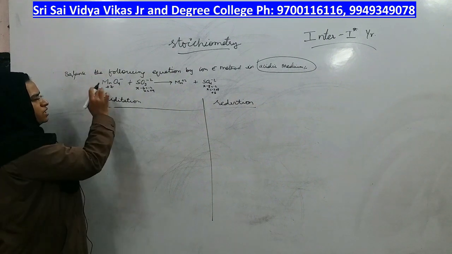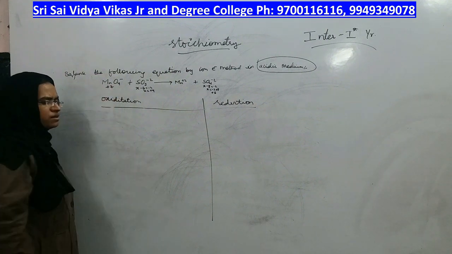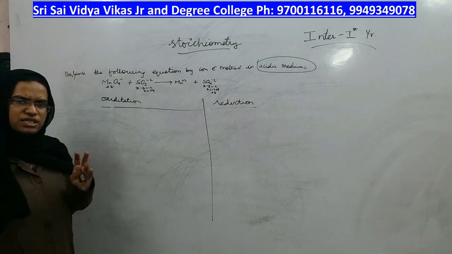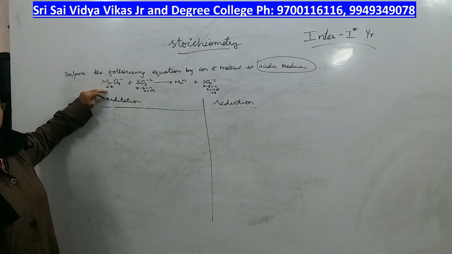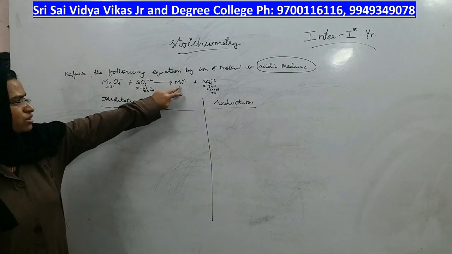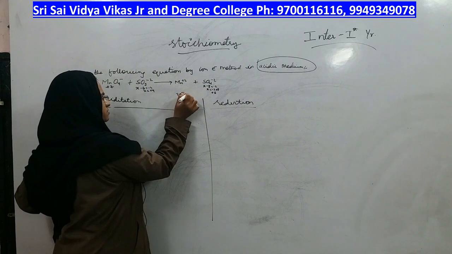So now let us look at permanganate first. In permanganate, manganese has plus 7 oxidation state. What does that mean? Manganese has 7 electrons less. How many electrons are less here? 7. It is giving rise to Mn plus 2. How many electrons are less here? Only 2 electrons are less.